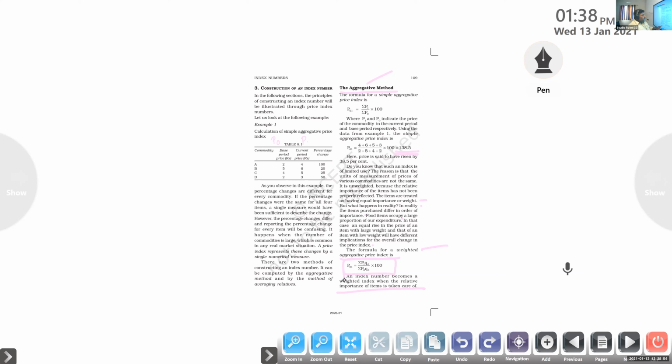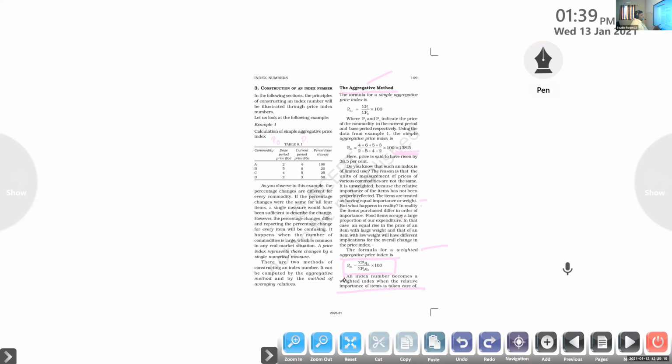So sigma P1 Q0, the price for the current year multiplied by the quantity purchased in the base year, divided by sigma P0 Q0. What is that? The quantity purchased in the base year, multiplied by the price of the commodity in the base year, multiplied by 100.